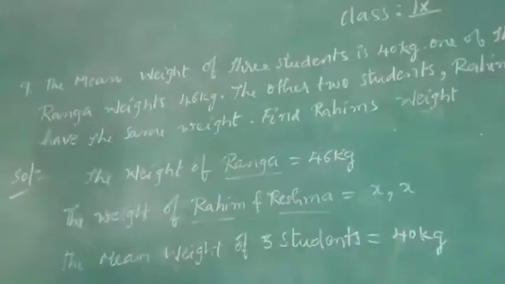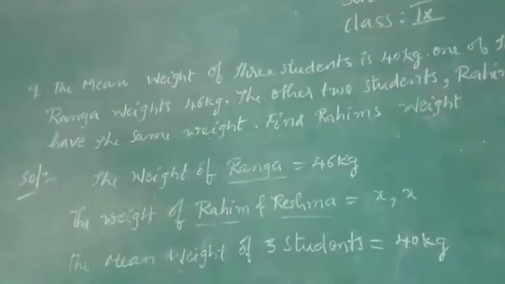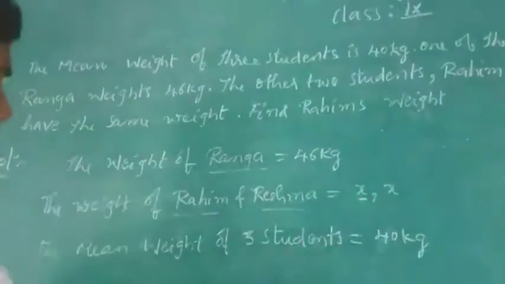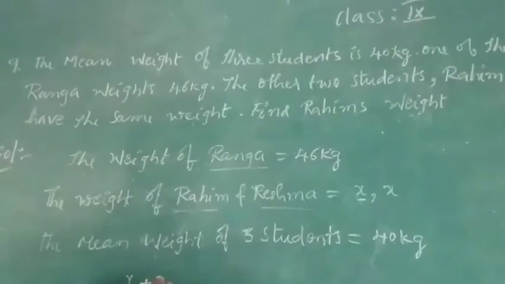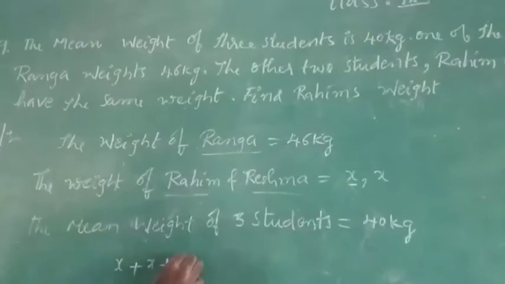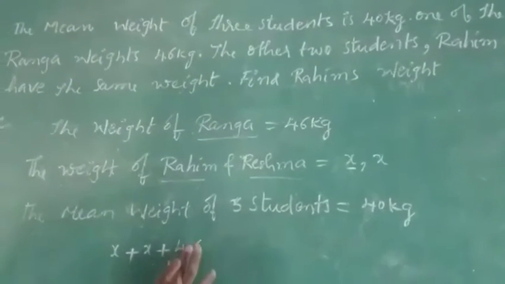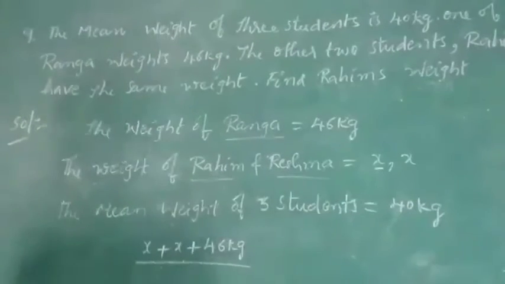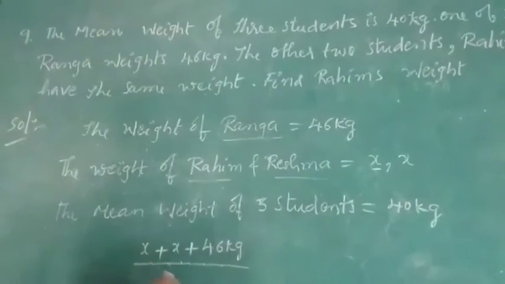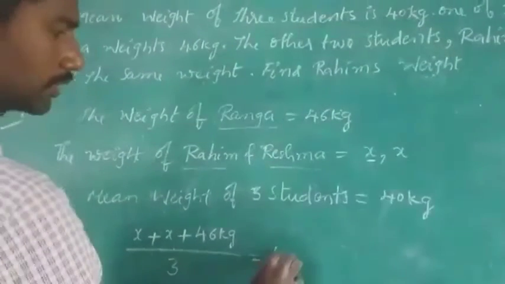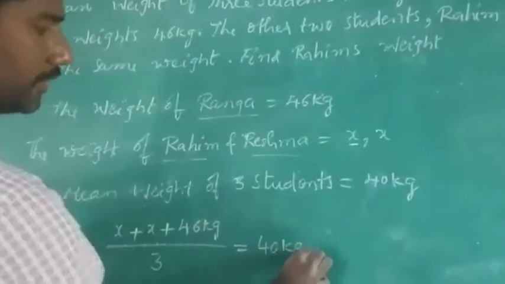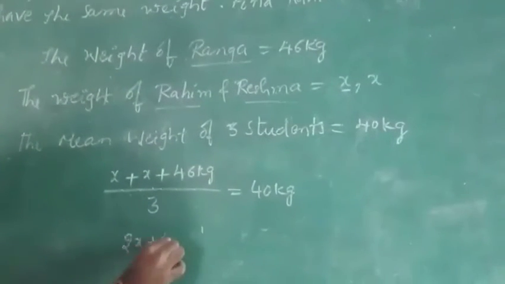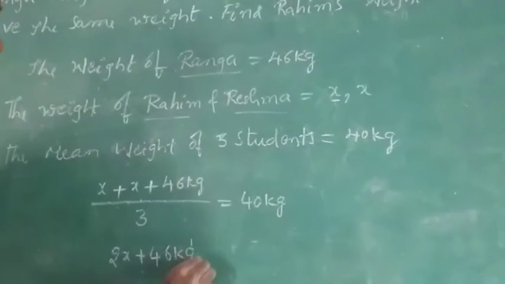So what is the mean formula? Sum of observations by number of observations. According to that, sum of observations: one is x, another is x, another is 46 kg, by number of observations, how many students are there? 3 is equal to 40 kg. x plus x, both are like terms, so 2x plus 46 kg.